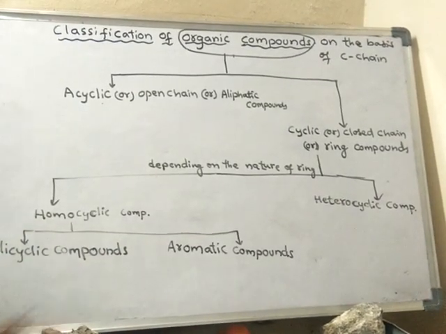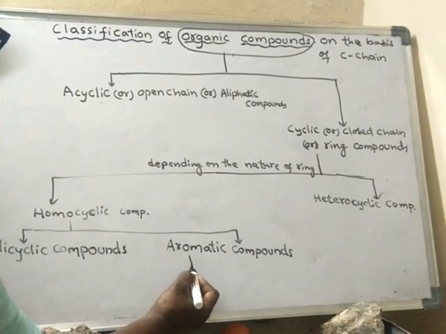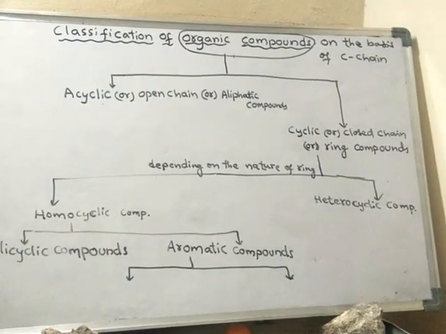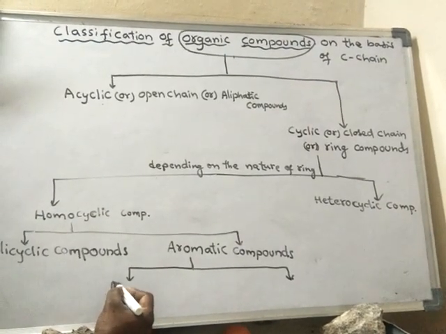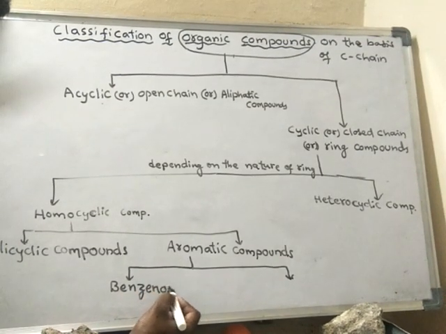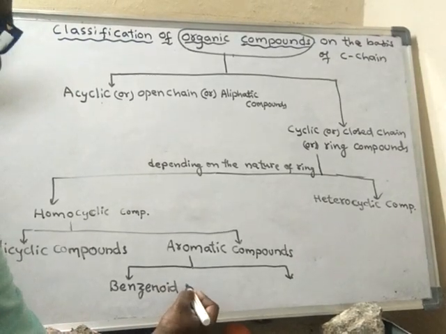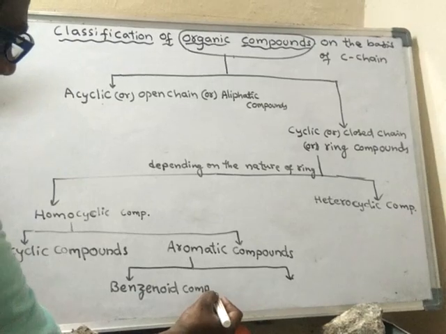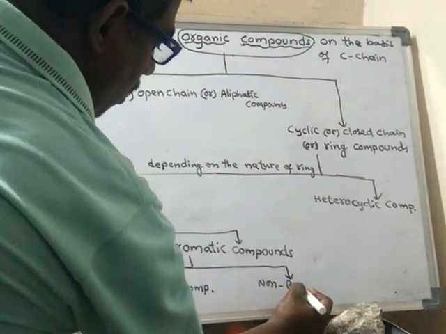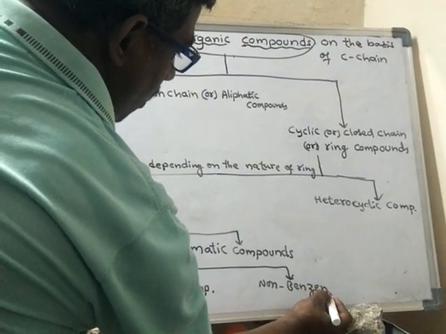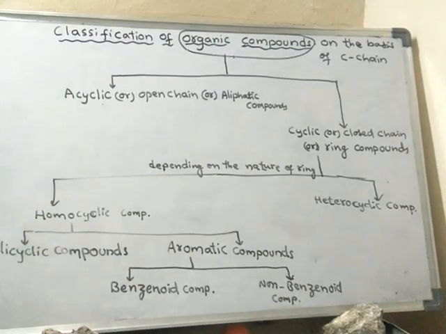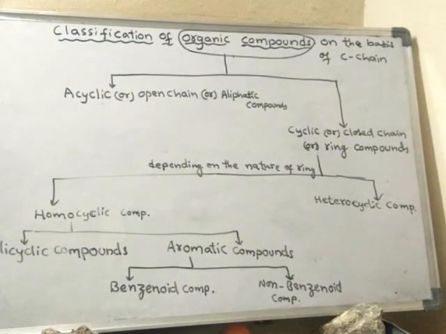Now again, these aromatic compounds are further classified into benzenoid compounds and non-benzenoid compounds.